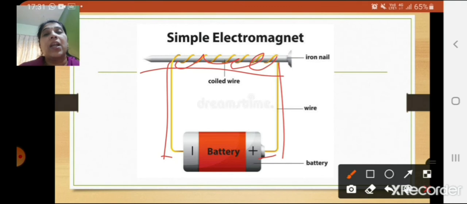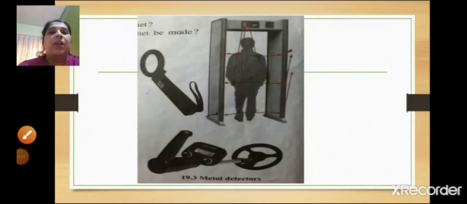Now children, in your house there are bells, right? So it is based on this electromagnet. Now can you see here, these are metal detectors. You might have noticed them when you go to malls, airports, railway stations. They use these detectors for scanning.